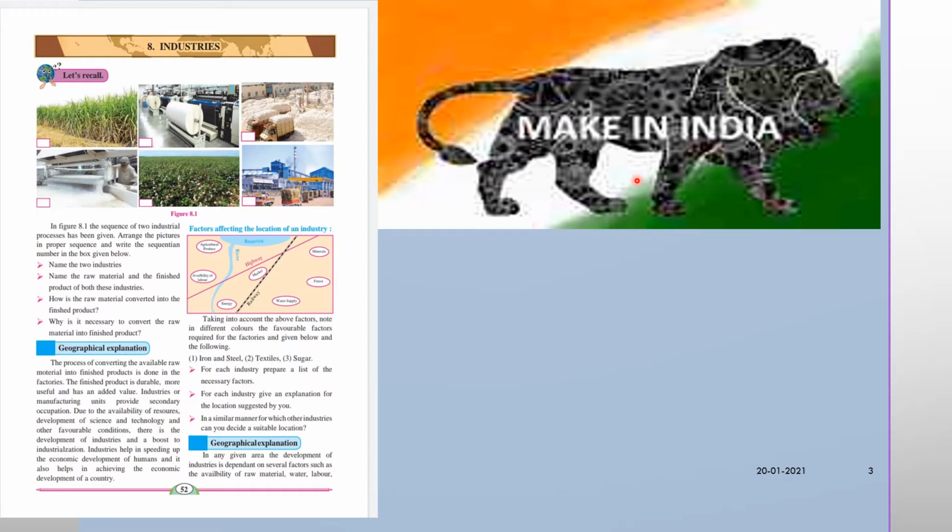Make in India is an initiative by the Government of India to encourage companies to manufacture in India, with incentives dedicated to investment in manufacturing. The main aim is to transform India into a global design and manufacturing hub. Make in India is very important. Day to day you can also see information about it on television, and you can search for Make in India on Wikipedia.